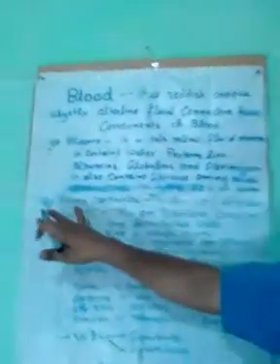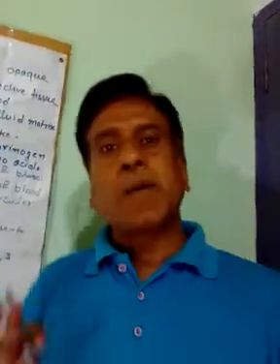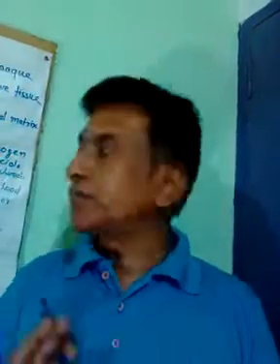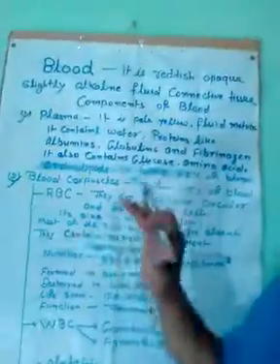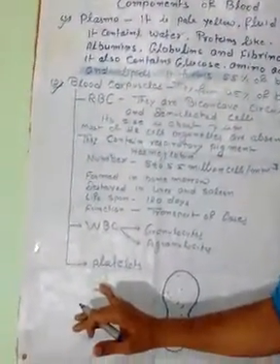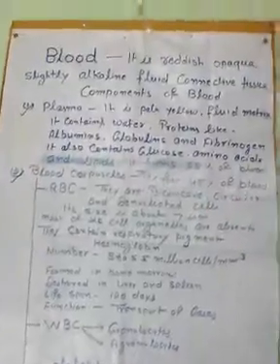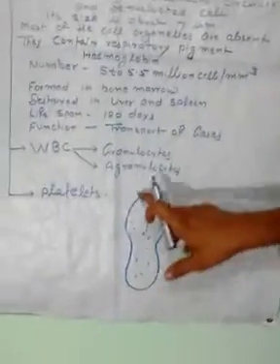Now, second one is corpuscles. There are three kinds of corpuscles present in our blood. One is RBC, second one is WBC, and third one is platelets. RBC are biconcave in shape.